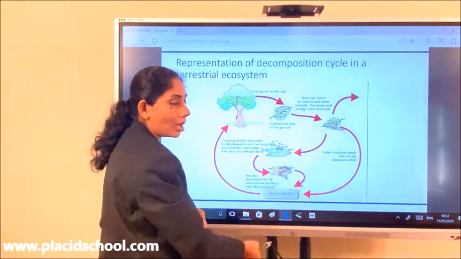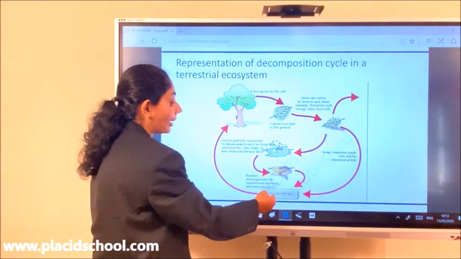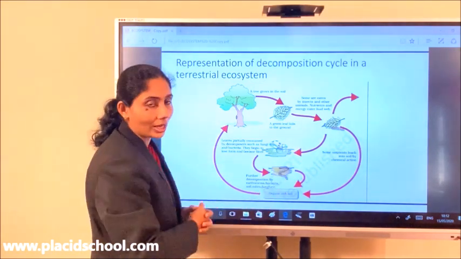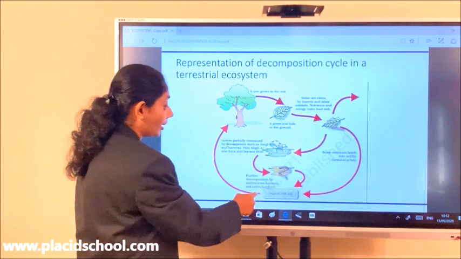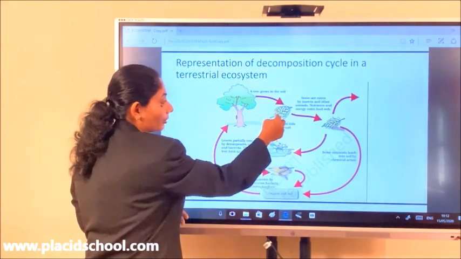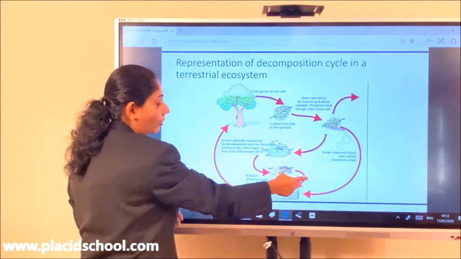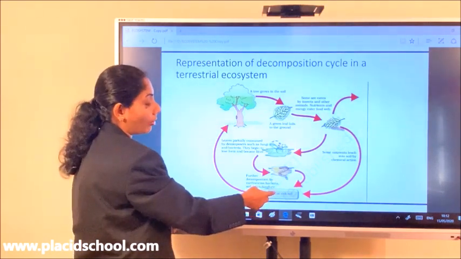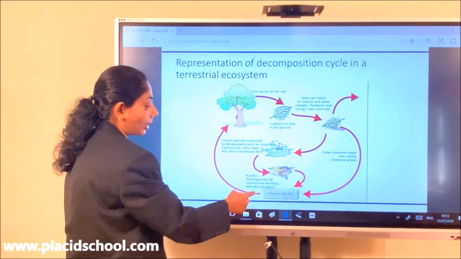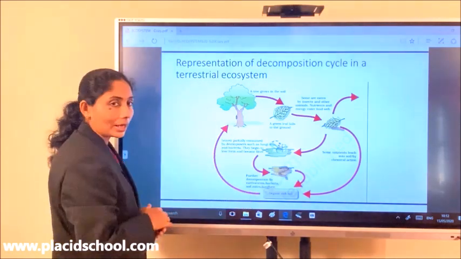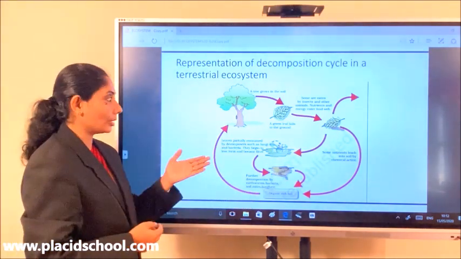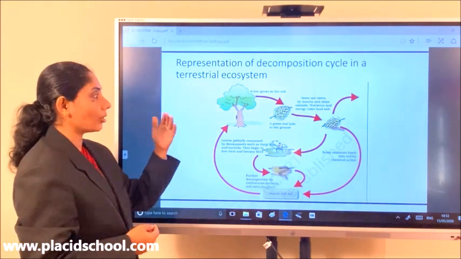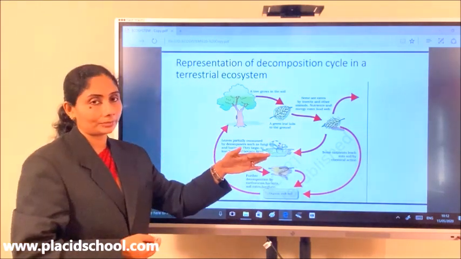Some of the nutrients are percolating deep into the soil, and finally the soil becomes rich in nutrients. And from here, the nutrients which were locked in the leaf have now reached the soil through this activity called decomposition. Now from the soil, these will gradually be absorbed by the plants to do photosynthesis, that is, to again convert this inorganic matter into organic.